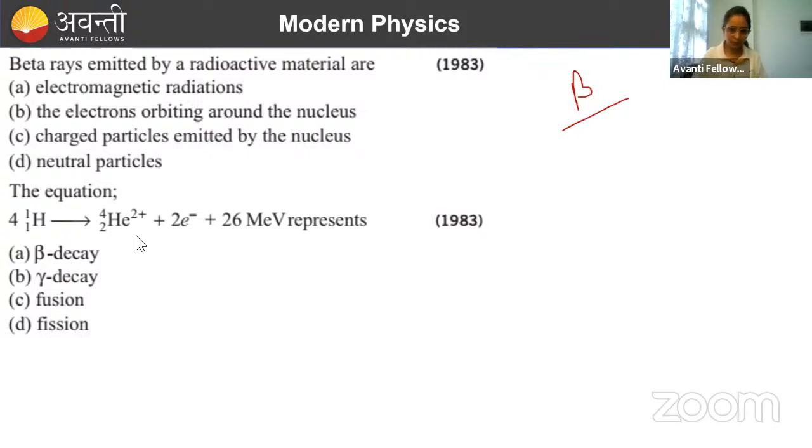चलो आ गया एक आंसर तो मिला शायद. ऋषभ. Yes. What? Yes. तृप्ति. Yes. Go for second में जाओ. Second equation is equation of what? So first का ऑप्शन क्या होगा? C होगा, क्योंकि बीटा रेज क्या था? जब मेरा न्यूक्लियस में what was happening in beta decay? Neutron was getting converted to proton or proton to neutron. And in this process, what was happening? Positron or electron was getting generated. So basically charged particles emitted by nucleus.